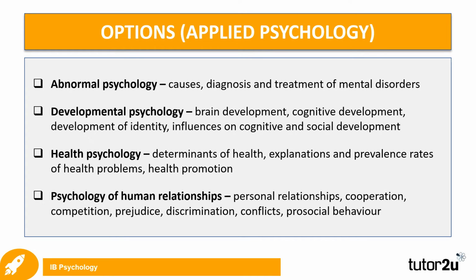Psychologists study these from the biological, cognitive, and sociocultural approaches and apply them to obtain results to improve the quality of people's lives. Abnormal psychology deals with causes, diagnosis, and treatment of mental disorders. Developmental psychology studies brain development, cognitive development, development of identity, and various influences on cognitive and social development. Health psychology investigates determinants of health, explanations and prevalence rates of health problems, as well as health promotion. Finally, psychology of human relationships deals with personal relationships, cooperation, competition, prejudice, discrimination, conflicts, and pro-social behavior.